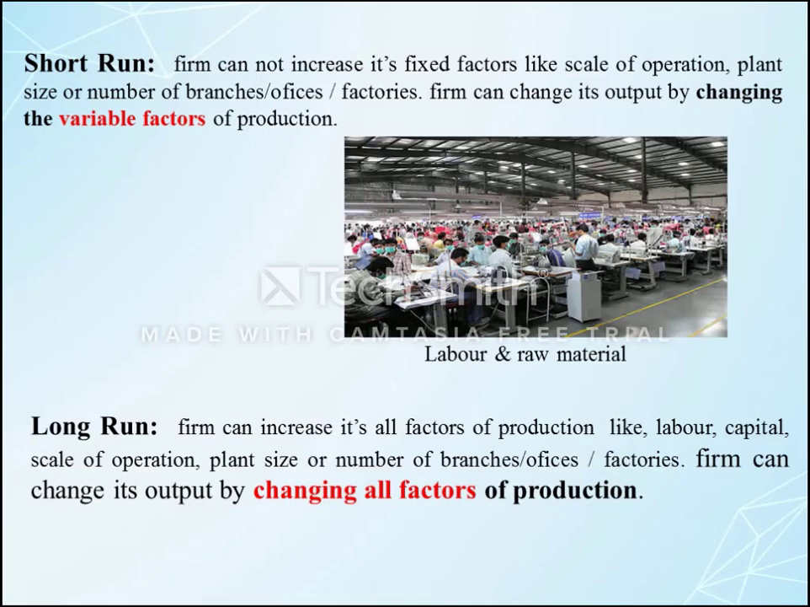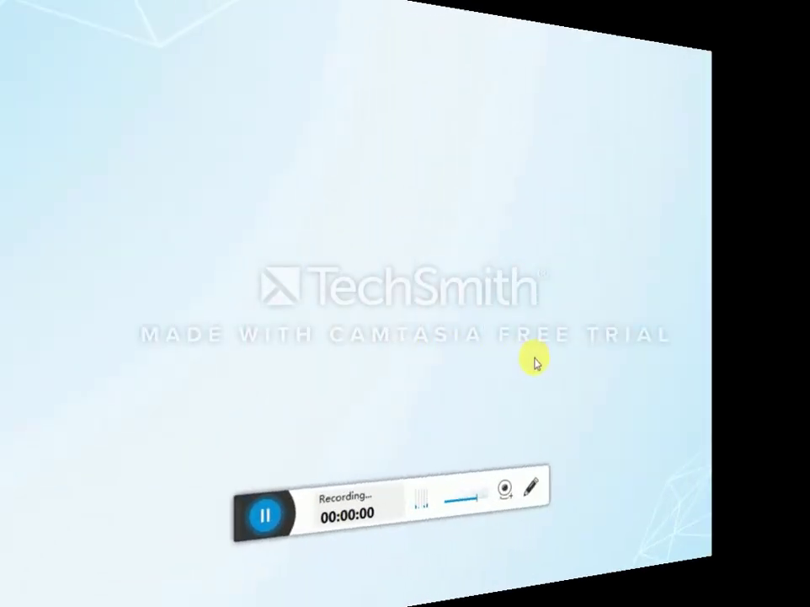The firm can set up another branch somewhere, they can produce more goods and supply them in the market, because in the long run it is possible to arrange the capital from financial sources. We can purchase land, we can arrange the raw material, and the labor is available in the market. So therefore, by changing all factors of production, the firm can produce more quantity and supply it in the market.